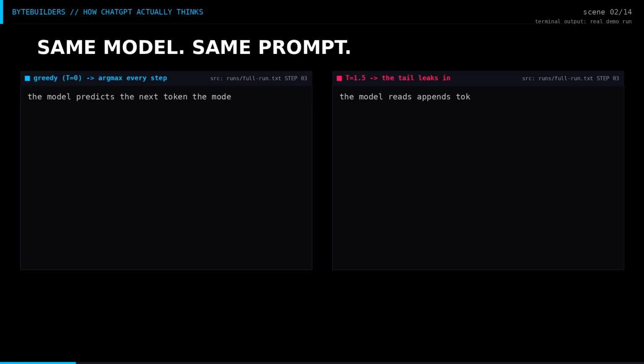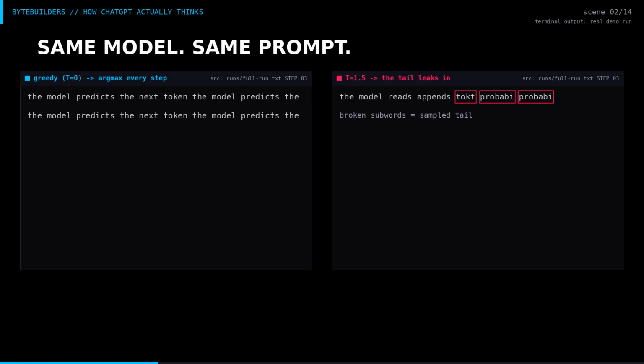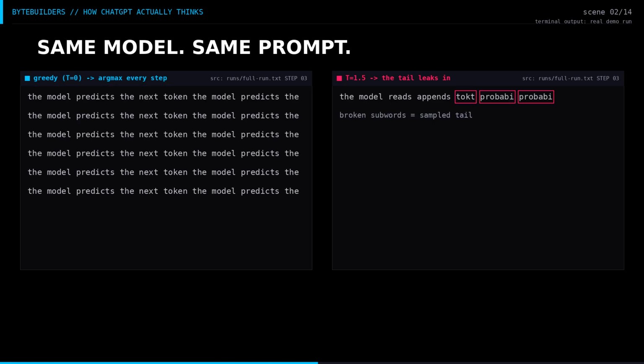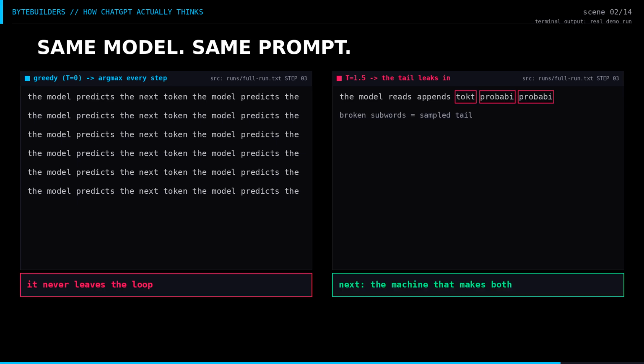Same model, same prompt. Greedy mode, looping forever. Temperature 1.5, dissolving into fragments. In the next 6 minutes, the exact machine behind both. We rebuilt how ChatGPT thinks in runnable code and measured every step.